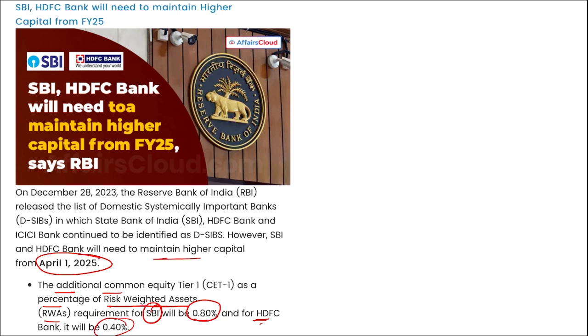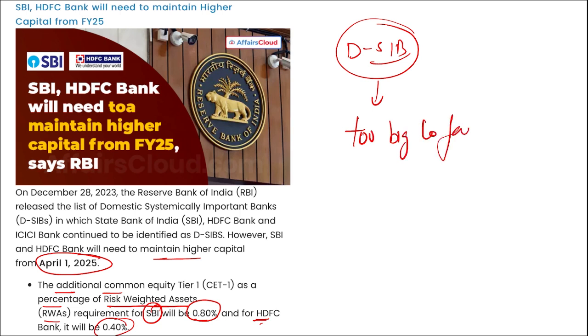Correct? RBI has provided information about the names of the banks that are important for the financial system every year in August since 2015, and these domestic systematically important banks are those institutions which are too big to fail. Right? Too big to fail. Correct? Meaning their failure will negatively impact the economy. The banks are placed in appropriate buckets depending upon their systematic importance scores.